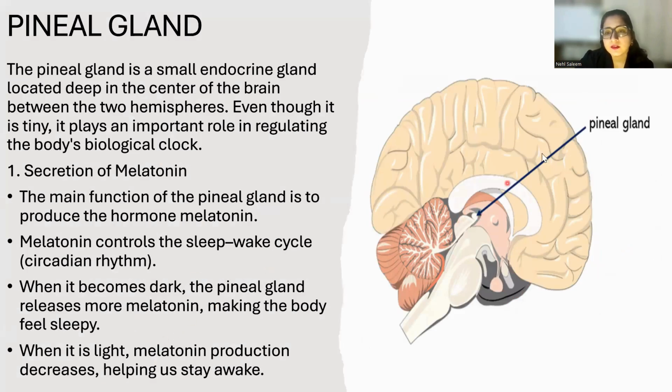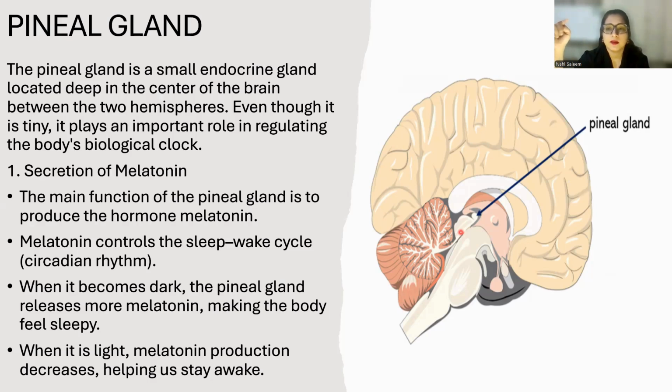Here you can see this is the pineal gland, and the pineal gland is a small endocrine gland. It's located in the center of the brain between the two hemispheres. The brain has two hemispheres, the right hemisphere and the left hemisphere, and between those two hemispheres we have the pineal gland. The pineal gland is essential for controlling the biological clock, your sleep-wake cycle.